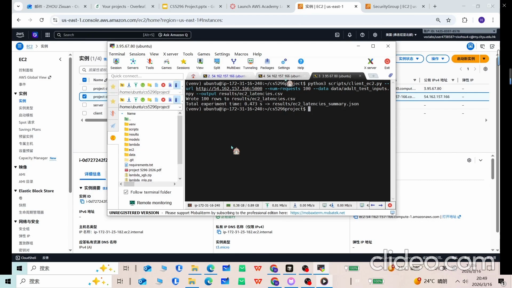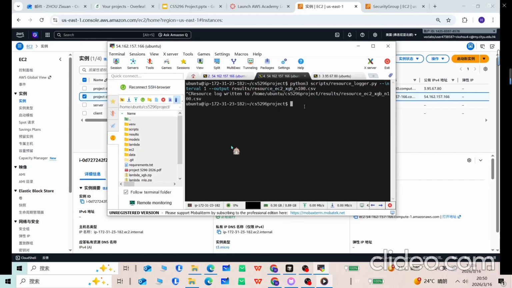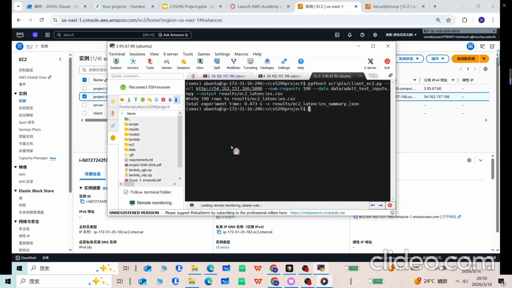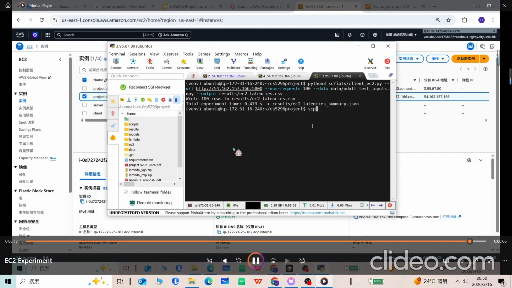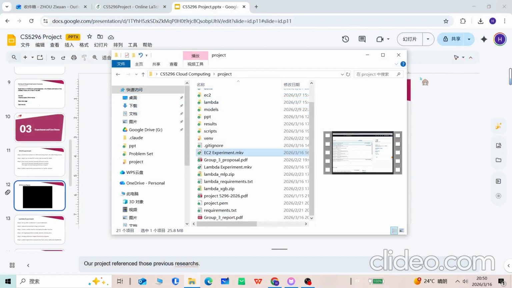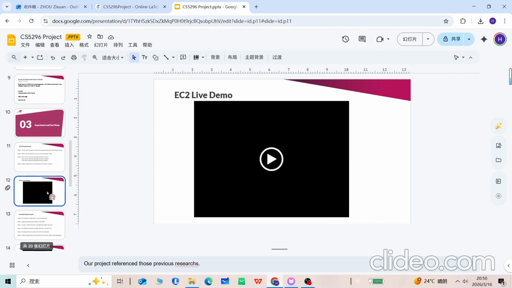Finally, we can close the resource logger here, which also writes the resources used during the experiment into this CSV file. And finally, we can simply SCP all of the results back to our local computer. And that's the end of our live demo for the EC2 experiment.